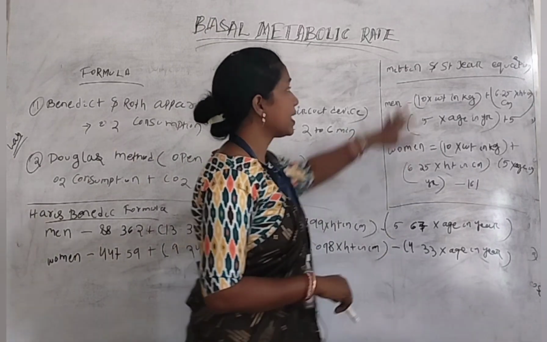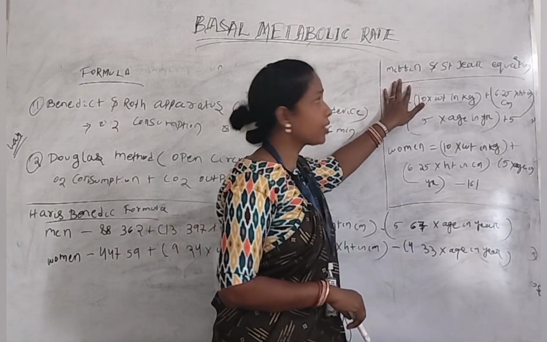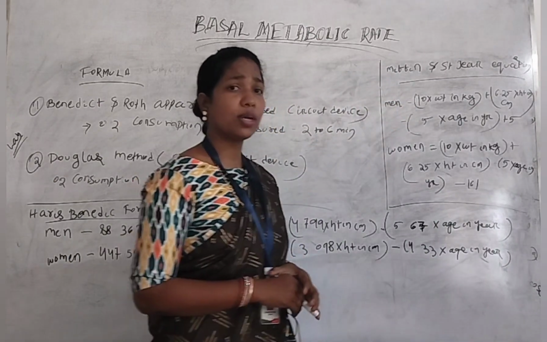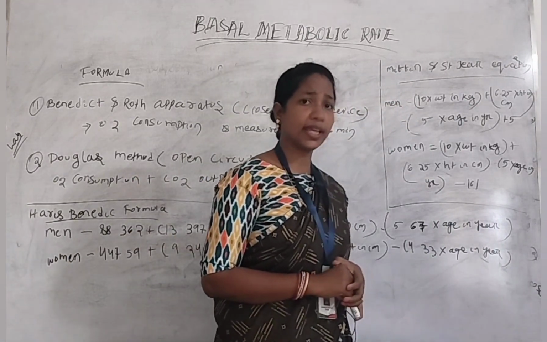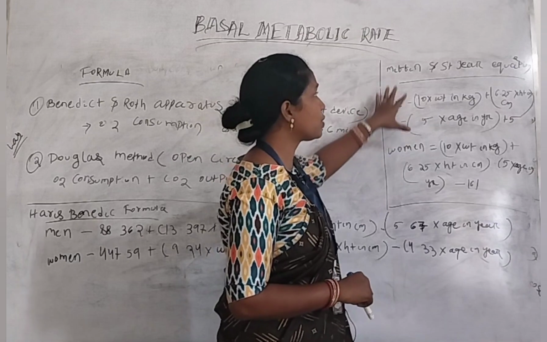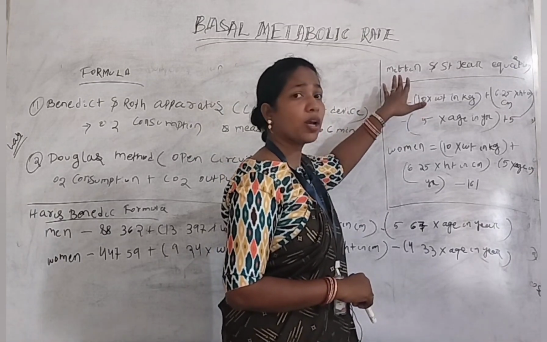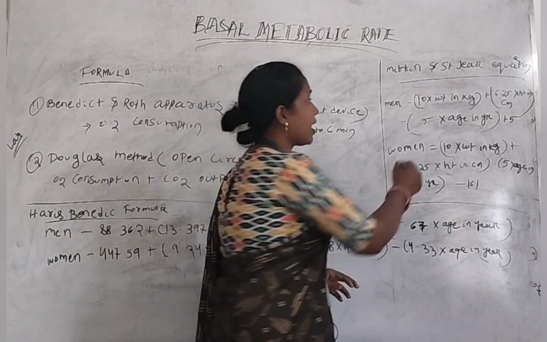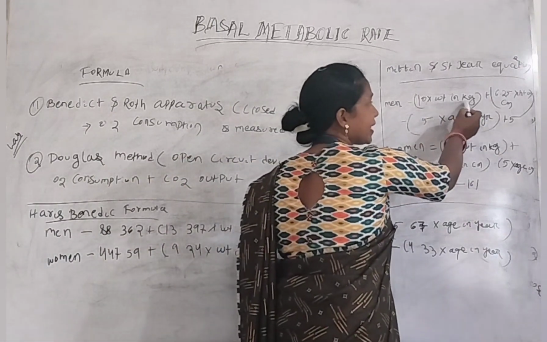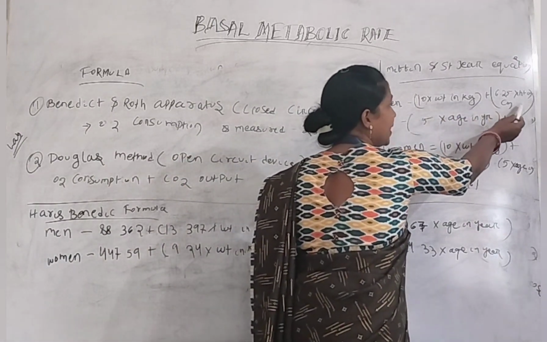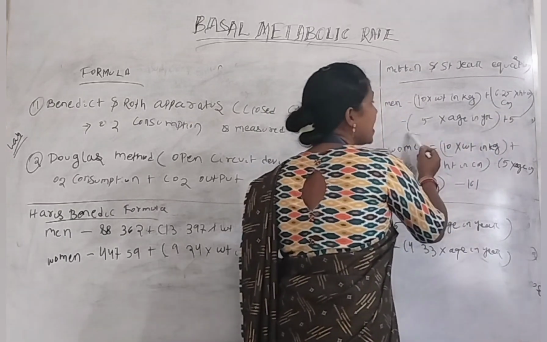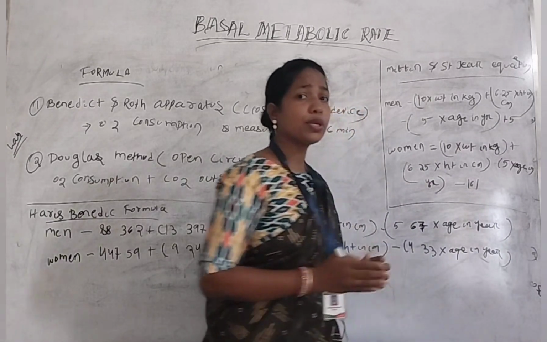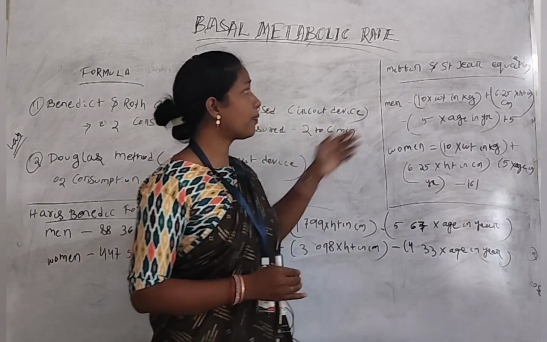Okay, next one is the Mifflin and St. George equation, which we use mostly for calculating the basal metabolic rate. For example, if we use that equation for calculating the basal metabolic rate of a man, the formula is 10 into weight in kg plus 6.25 into height in centimeter minus 5 into age in year plus 5.